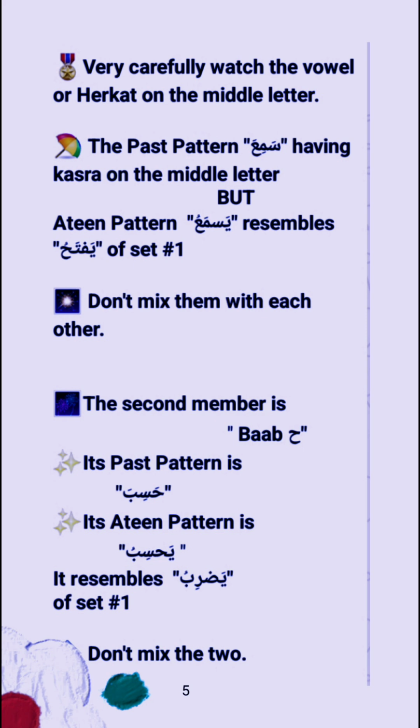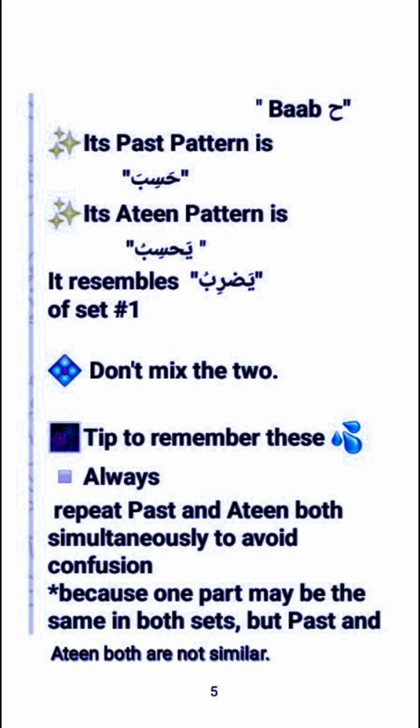The second member of this group is Bab Ha. The past pattern is hasiba. Its Athene pattern is yahsibu, according to yazribu. Don't mix these two. Bab Ha, its past pattern is hasiba, Athene pattern is yahsibu.